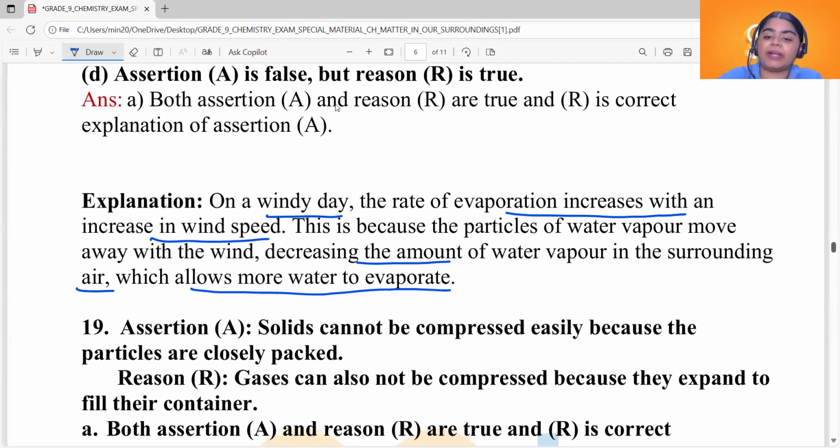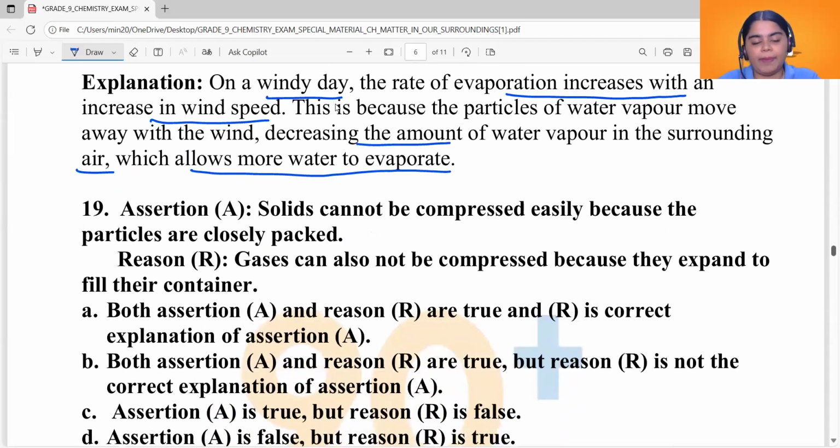Solids cannot be compressed easily because the particles are closely packed. Assertion is solids cannot be compressed easily because the particles are closely packed. What is the reason? Reason is gases can also not be compressed because they expand to fill their container. Now, what is the reason again? Gases can also not be compressed because they expand to fill their container.